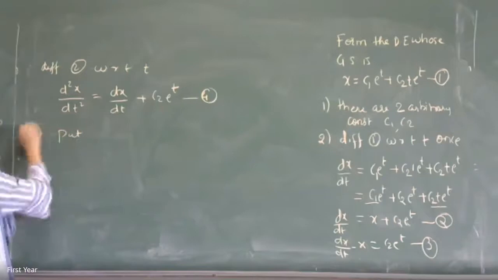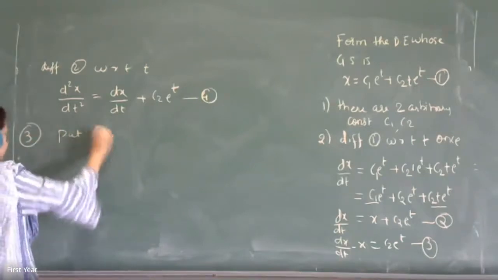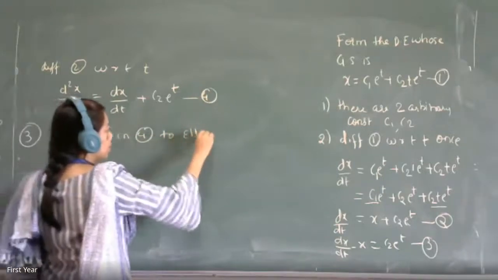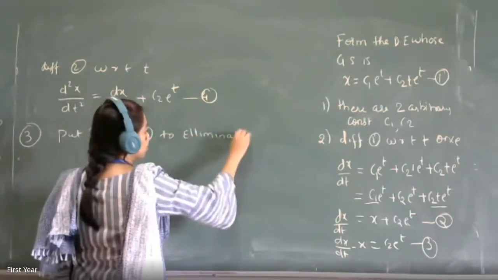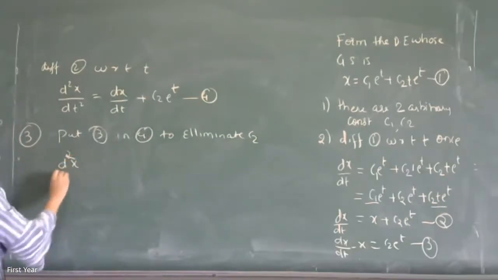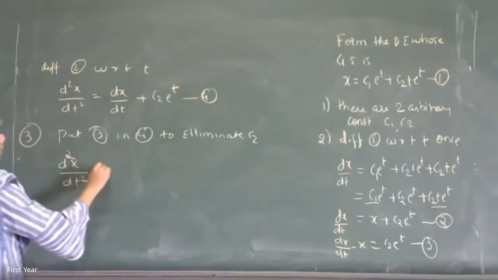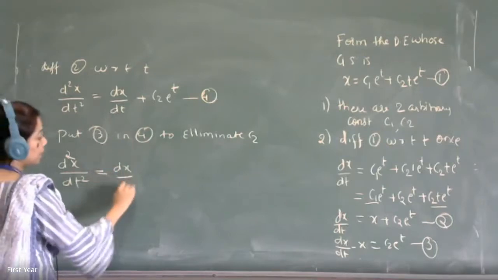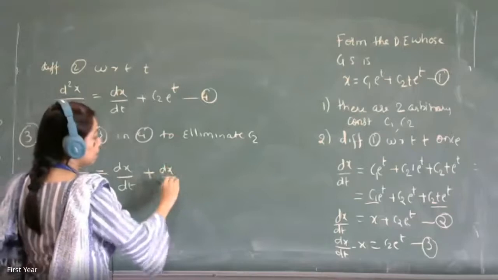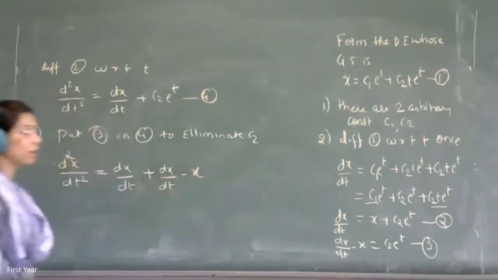This is step 3 now. Put 3 in 4 to eliminate C2. So what do you get? d²x/dt² is equal to dx/dt plus dx/dt minus x. That's the value of C2 t.